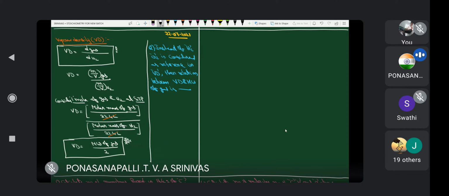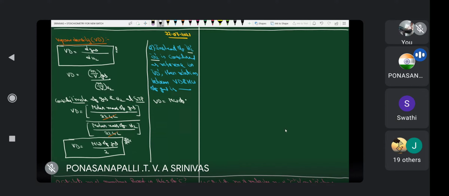Okay, here what is vapor density? Density of gas by density of hydrogen is considered. Instead of density of hydrogen, which one is considered? Density of oxygen is considered. Why? Because here the question says instead of hydrogen, oxygen is considered as a reference. Anyone? What is the answer?